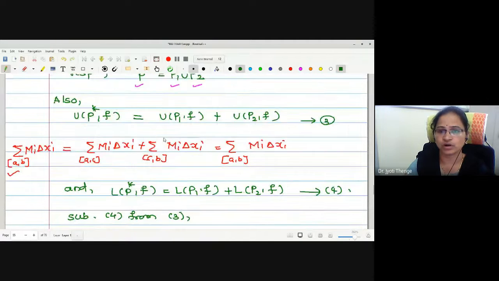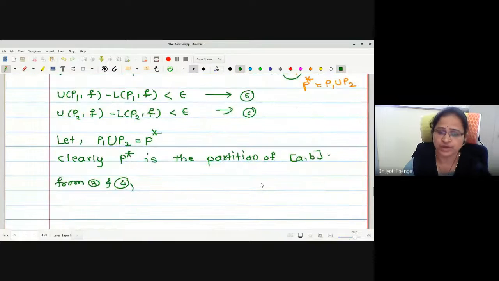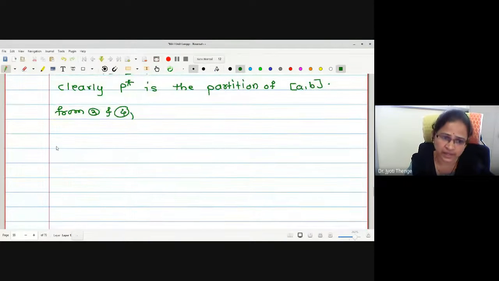What are 3 and 4? 3 is U_P*(f) = U_P1(f) + U_P2(f), and L_P*(f) = L_P1(f) + L_P2(f). From this, we were going to write. Can I write directly here? U_P*(f)